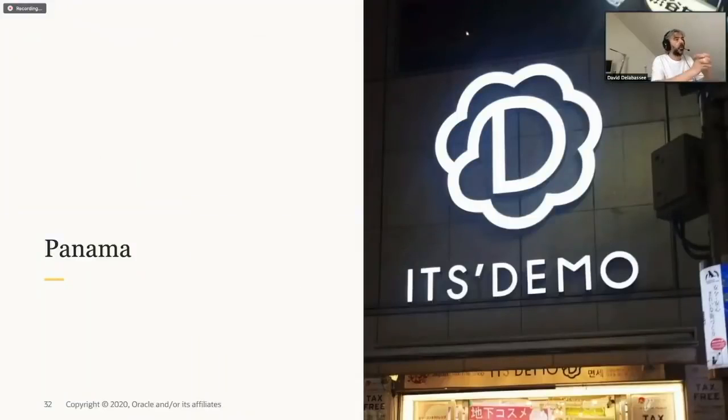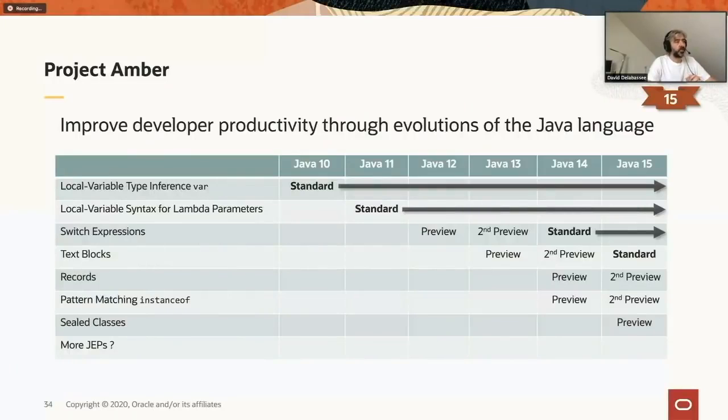So moving on. Another big project is Project Amber. The goal of Amber is to continuously improve developer productivity through the evolution of the Java language. It's not something that happened through one single release. It's something that we started around Java 10. Since Java 10, we have added new features which emerged from Project Amber. var is a big one. Variable type inference was added in 10.